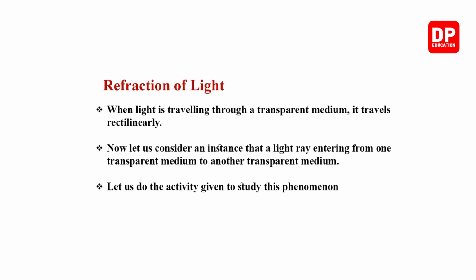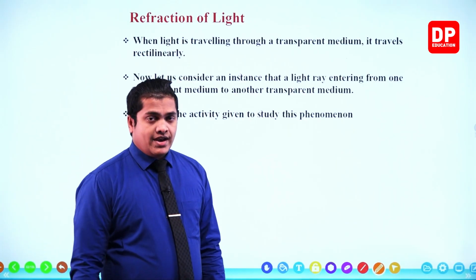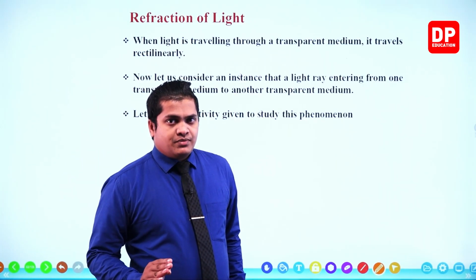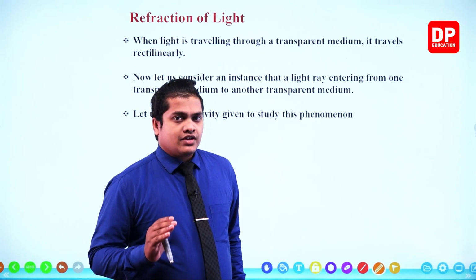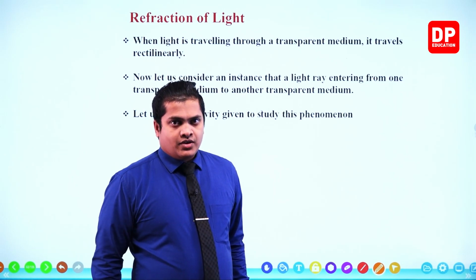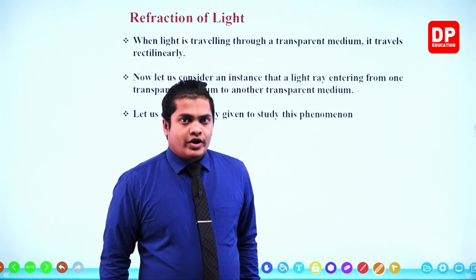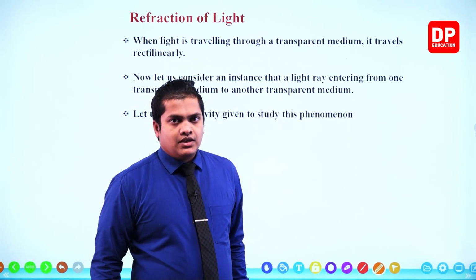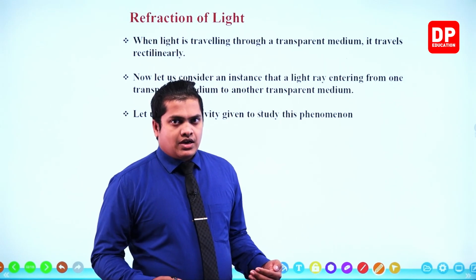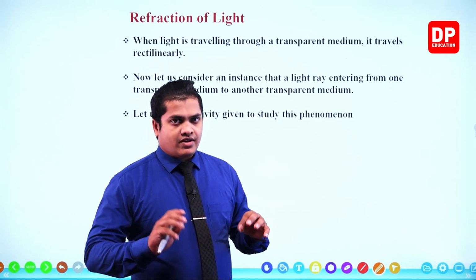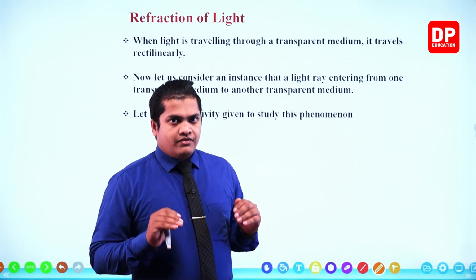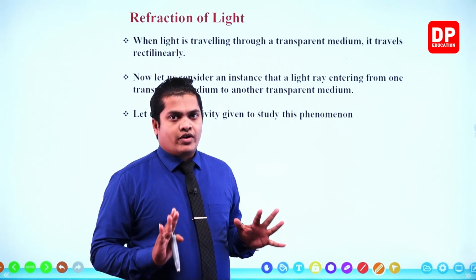Here it is given, when light is traveling through a transparent medium, it travels rectilinearly. We know that when light transmits through a certain medium, it travels rectilinearly. That means, my dear children, it travels on a straight line. Rectilinear means it travels on a straight line, right? Very simple. So light rays travel on a straight line when traveling through a certain medium.